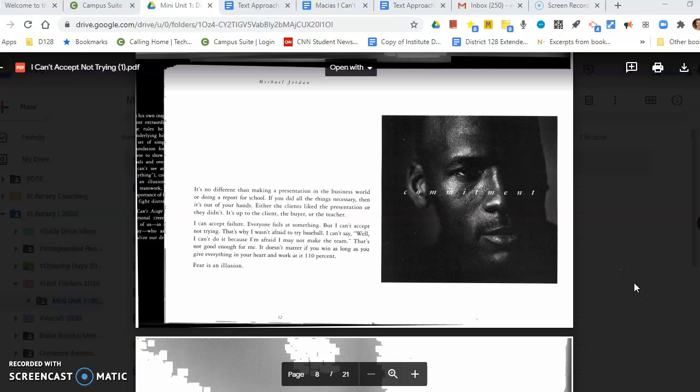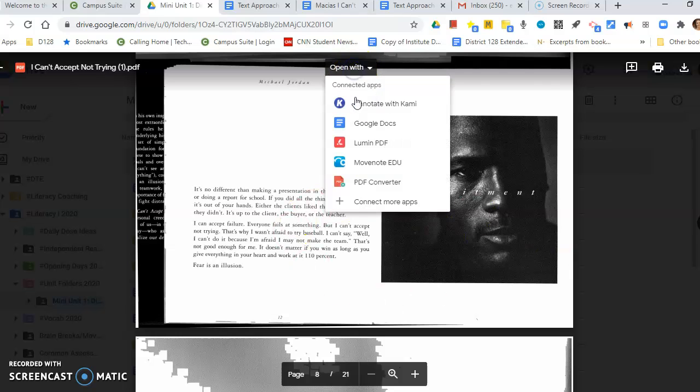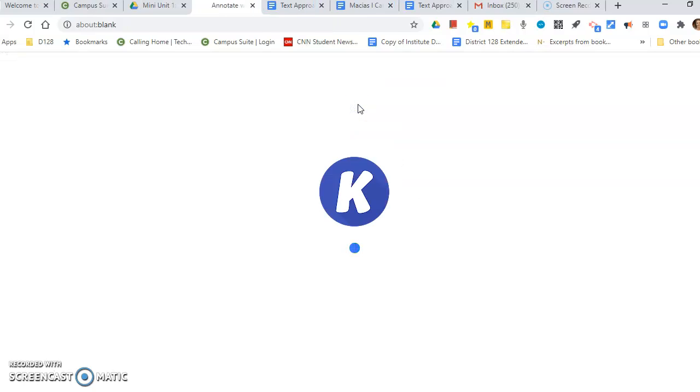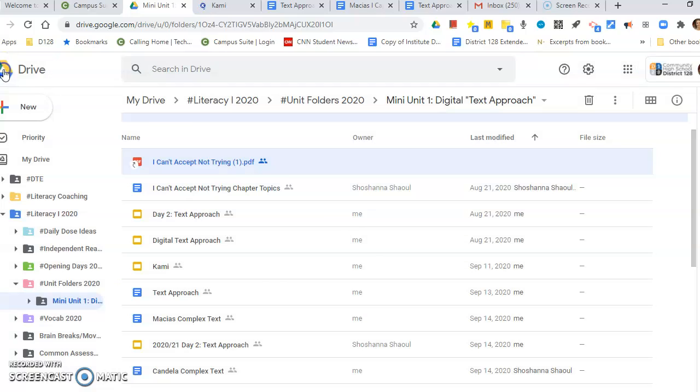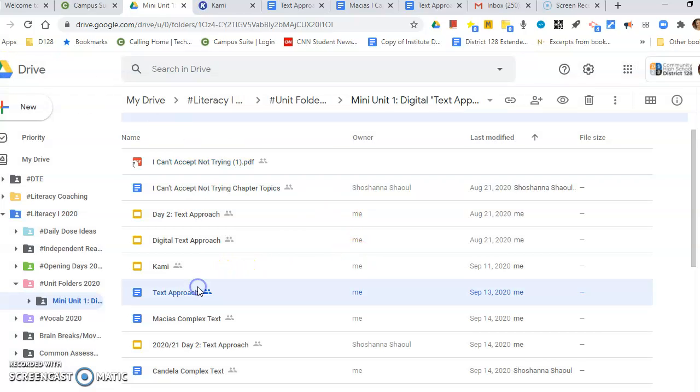Our goal today is to read chapters 3 and 4 and to annotate using the 4 steps of text approach. So the first thing you're going to want to do is open up the PDF. Remember, once you have it open, you can click that open with and annotate with Cami to pull the Cami back up. Another thing that you might want to have open on your screen is the text approach document.